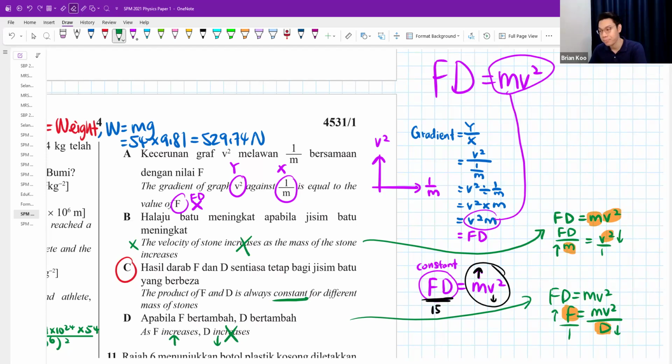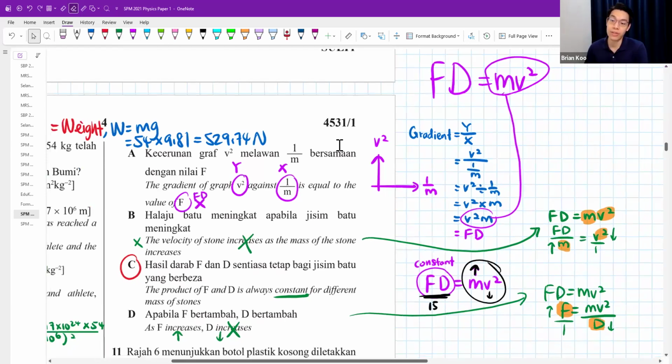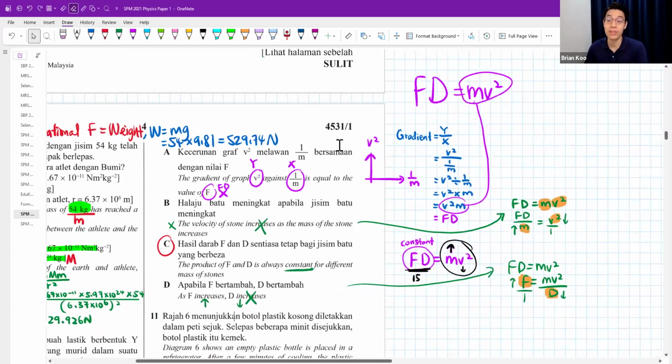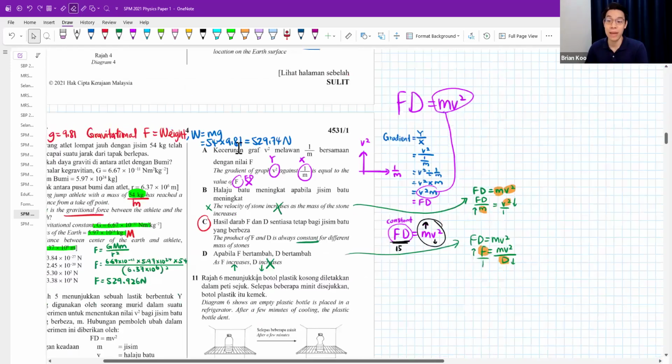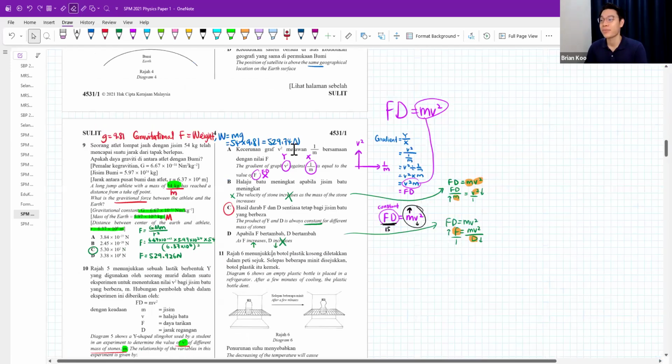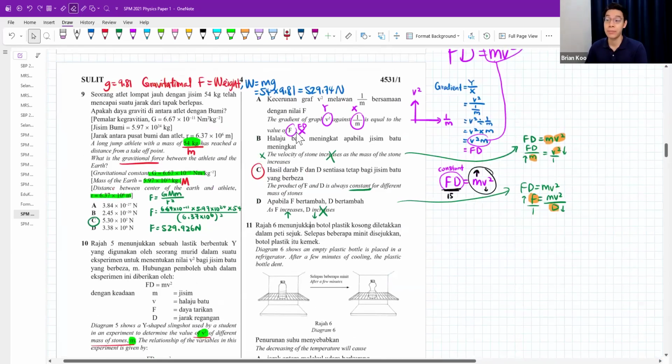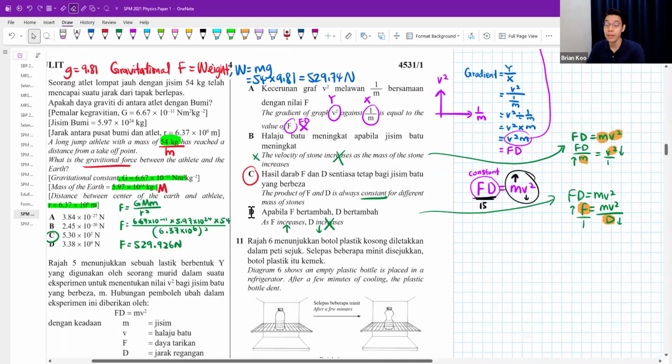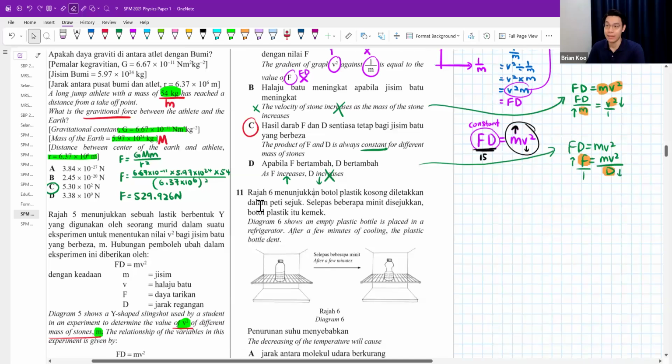You know why? Because in this experiment, F and D, the force and the distance, are constant variables. So by right, they shouldn't change. Based on this experiment, they shouldn't change. What should change is the mass and the velocity. Okay? Right, so quite a tricky one. Best answer C. Okay. Question 11.